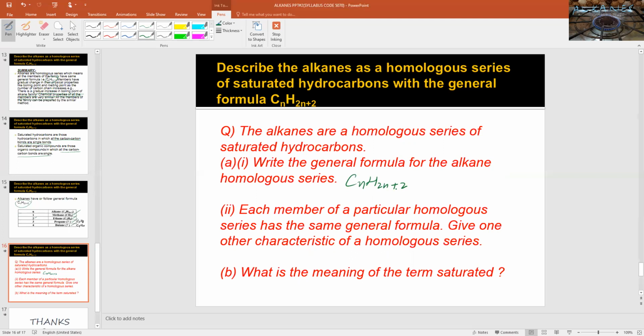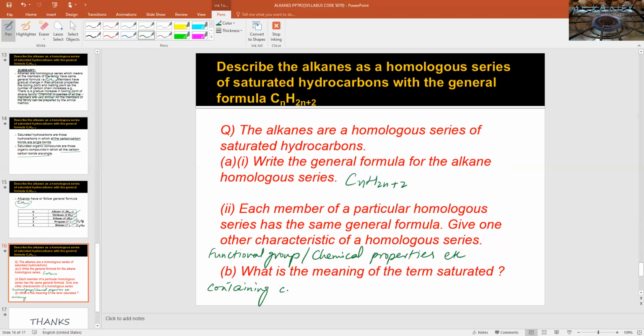Each member of a particular homologous series has the same general formula. Give one other characteristic of a homologous series. You can quote functional group, chemical properties, methods of preparation, etc. What is meant by the term saturated? The answer is containing only carbon-carbon single bonds.